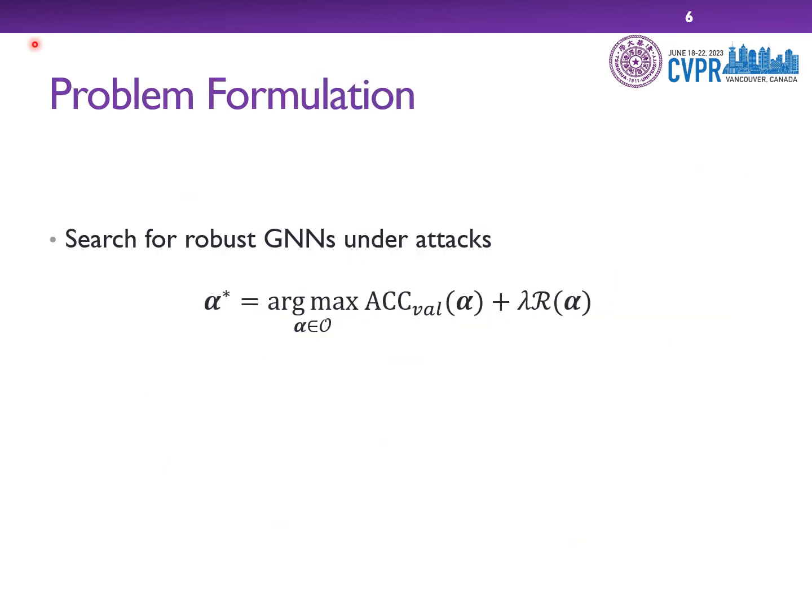First, I will introduce the problem formulation of this work. The target of this work is to find the optimal GNN architecture alpha star from the whole architecture search space by maximizing the classification accuracy and the architectural robustness metric.